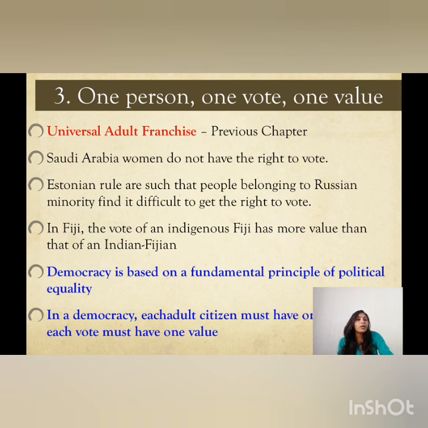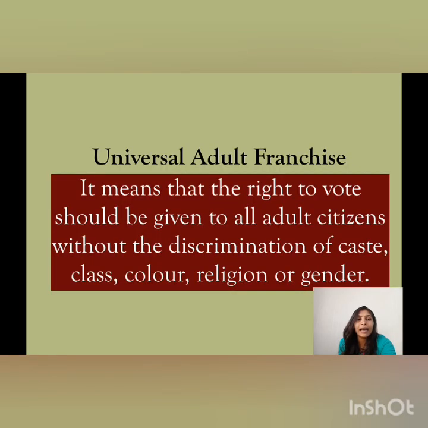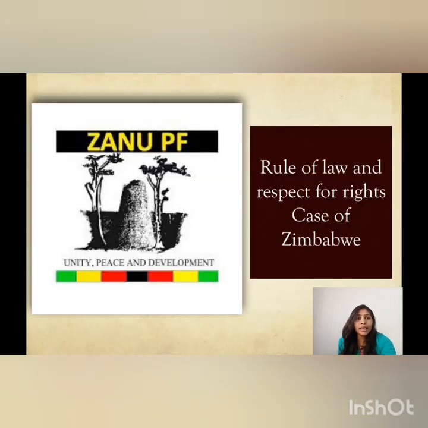Now Fiji: the vote of an indigenous Fijian has more value than that of an Indian Fijian. Over there they give much importance to the native people. They count their vote double, whereas the Indian Fijians' vote doesn't have that much value. So over here, one person, one vote and one value has not been followed. So we cannot say all these countries are democratic countries.